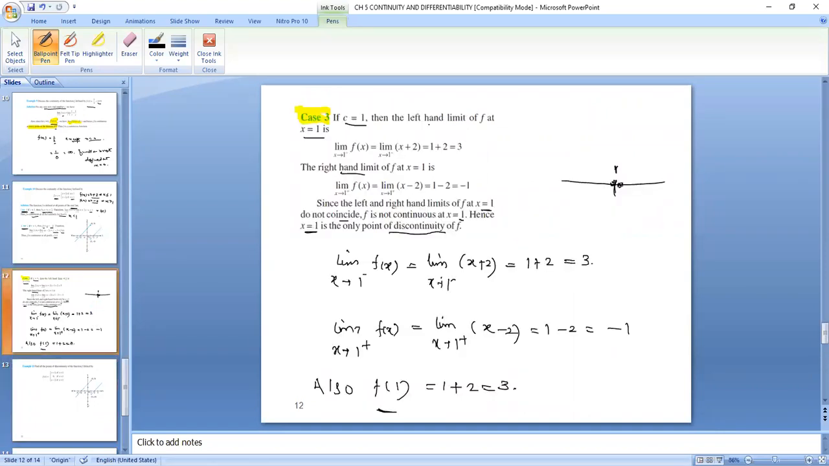Any doubts, Sumedha? Yes, ma'am. In case 3, we can prove it with c equal to any value like 2 or 3, or is it mandatory to put the value 1 only?